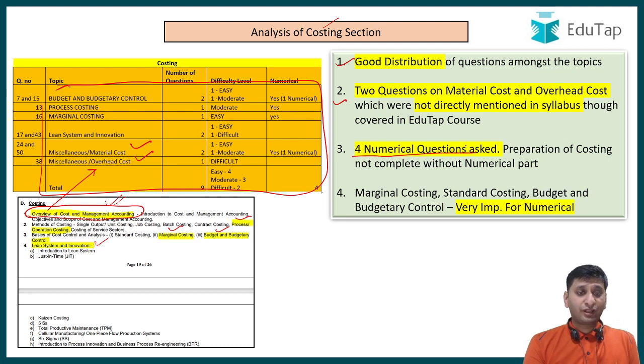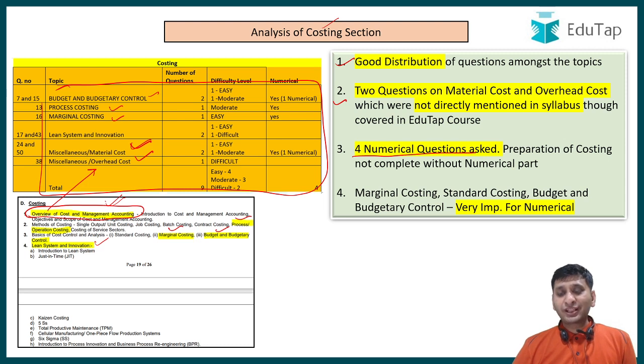4 numericals were asked, guys, right? Numericals were from budget and budgetary control, process costing, marginal costing, and material cost. Right? These are the 4 topics from which numerical was asked. Again, costing is something which cannot be prepared without numerical. You can see out of 9, 4 questions were numerical. So if you just leave 4 questions out of 9, it has just spoiled your paper. So never think of covering costing without numerical. Maybe you can do finance without numerical, finance, what is asked in SEBI or RBI, but not costing.